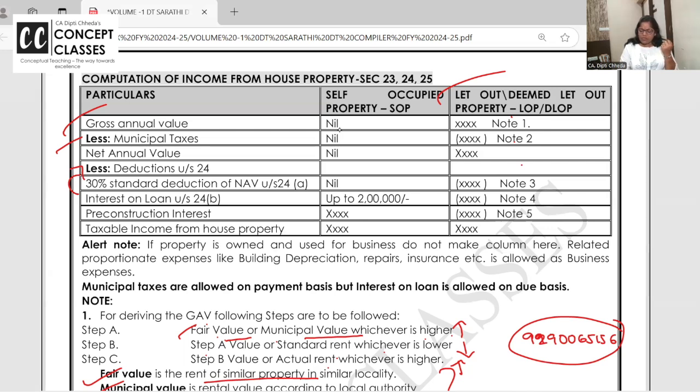Next is interest on loan and pre-construction interest. If you have two, three house properties, house one, house two, house three, somewhere there is loss, somewhere there's profit. Can you set off? The answer is yes. So what's the format? Did you take notice that municipal taxes are allowed on payment basis? Interest on loan is allowed on due basis.